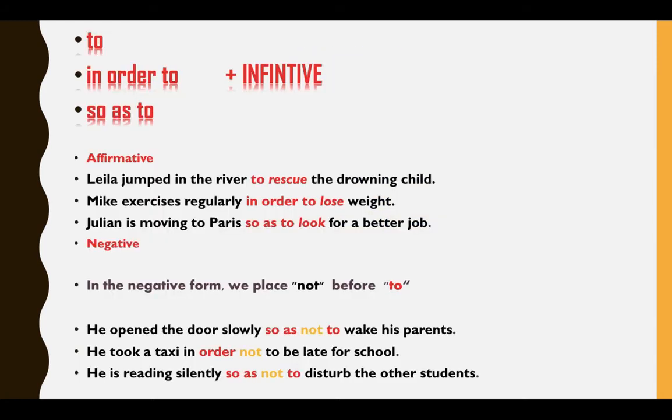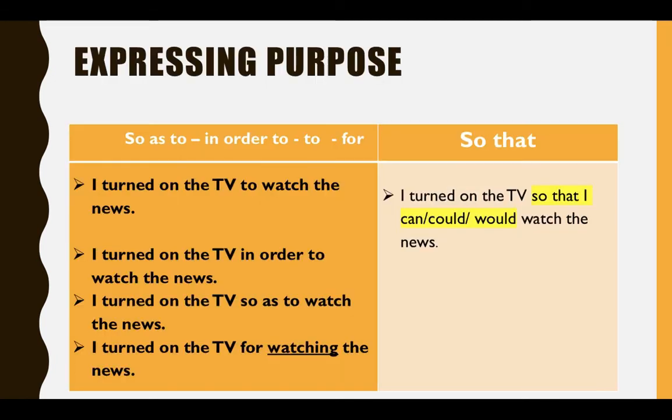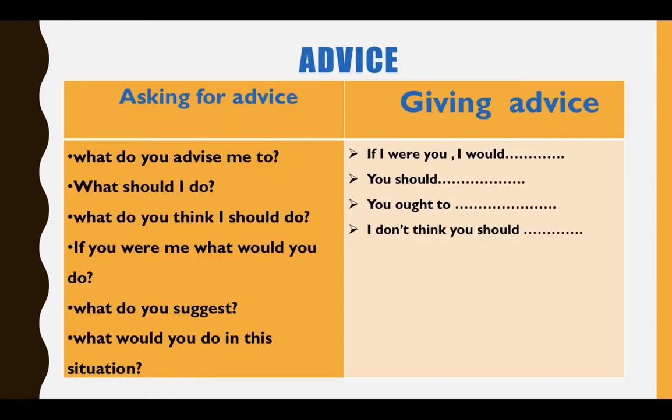Okay, so this is what we have to do with the expression of purpose. So we're gonna go back to "so that". As you notice here, when we have "so that", it's followed by the modals. We can say so that I can, so that I could, so that I would. It's followed by modals, etc. Okay, so we're gonna move to another function.